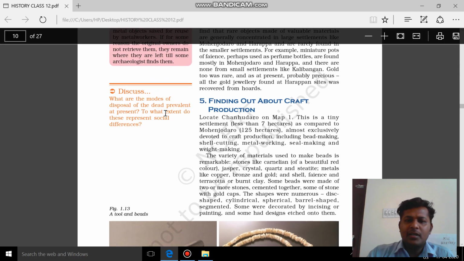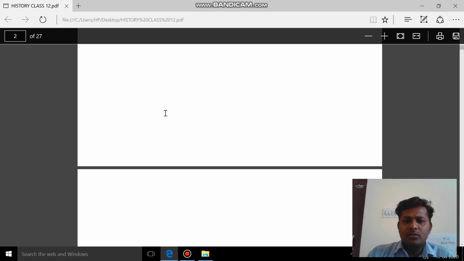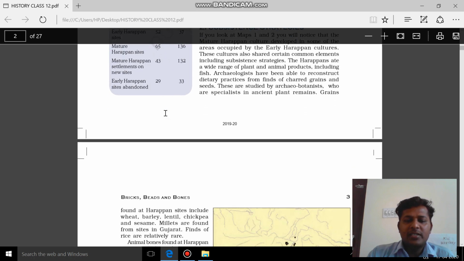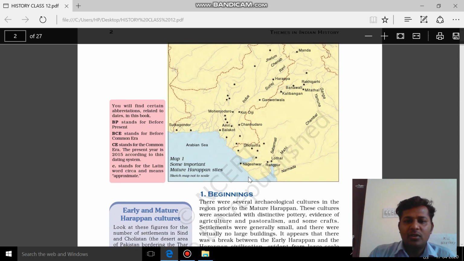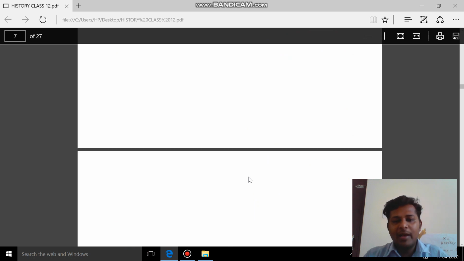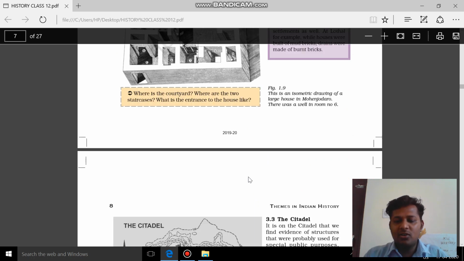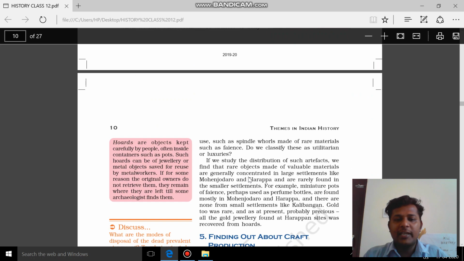If you see the map on page number 2, you will come to know the location of this place. Very important. You need to know this place. This is in Pakistan. The place name is Chanhu Daro. Very important place, and it will be asked in your map also. For map work also it is important. Even in this topic, this is an important place that you should know.